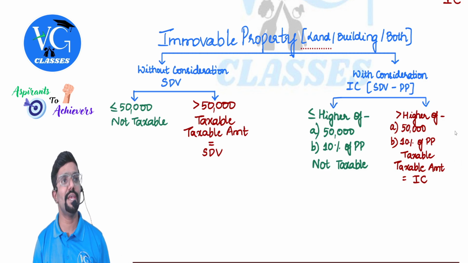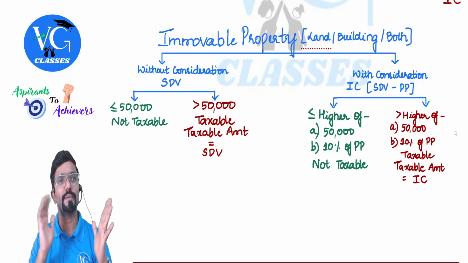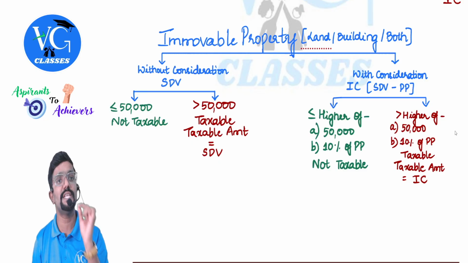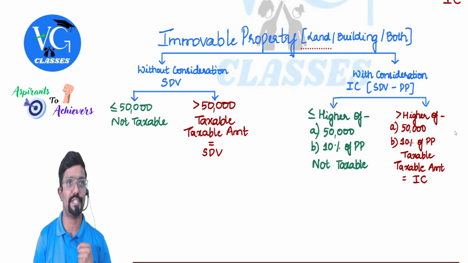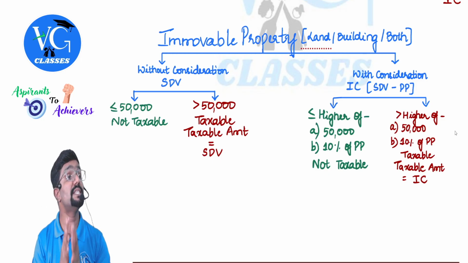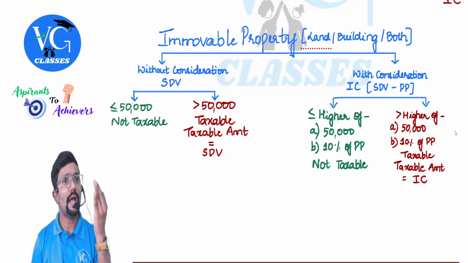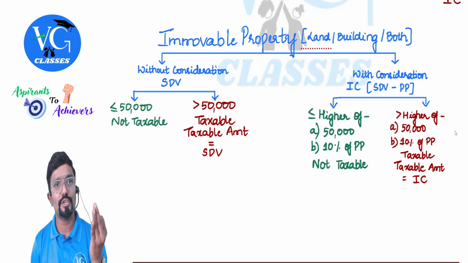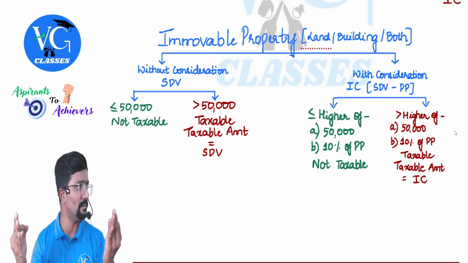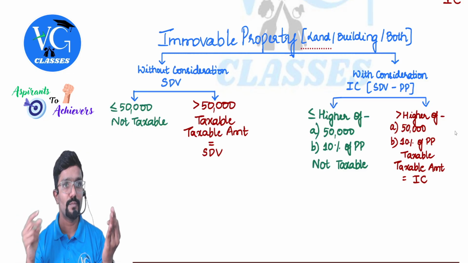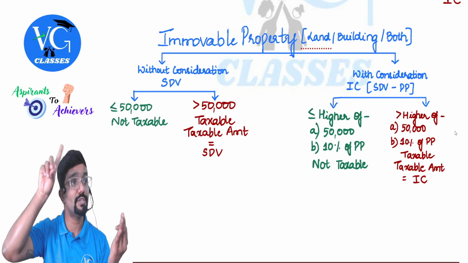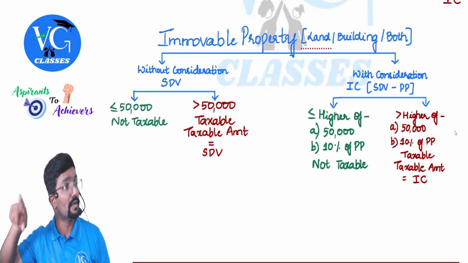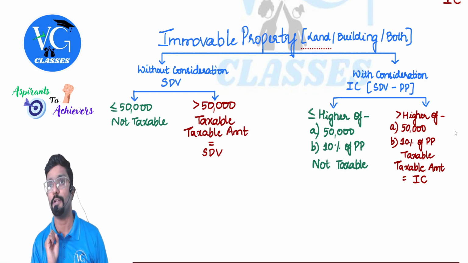While computing capital gains income and business income, if land or building is sold, from the seller's point of view, we need to check 50C if the land or building is a capital asset. If it is stock, we need to check section 43CA, where we compare 110% of actual sale value with stamp duty value. If stamp duty value is more than 110% of actual sale value, then only we take stamp duty value as sale value.